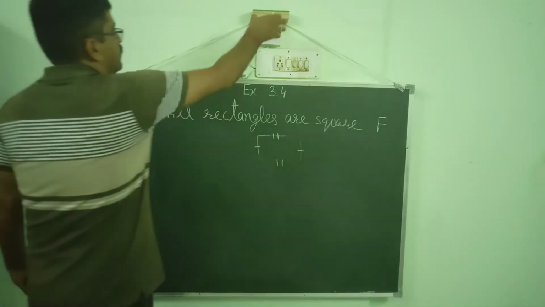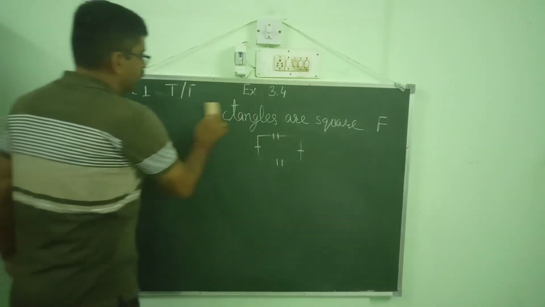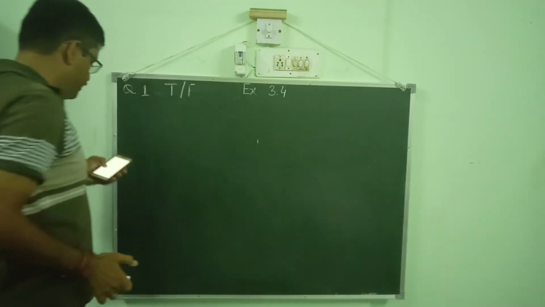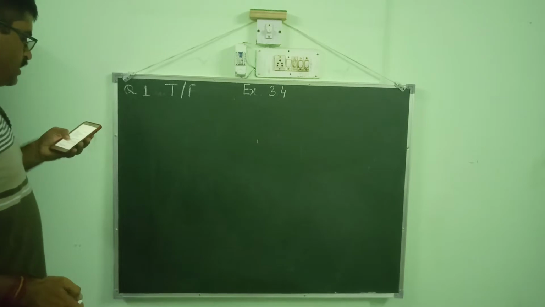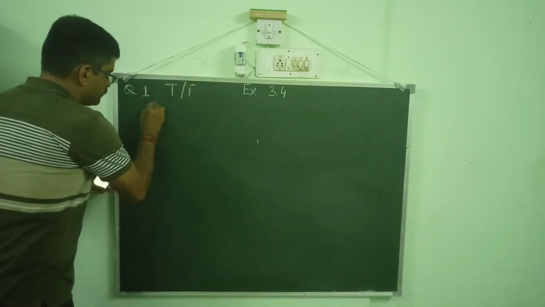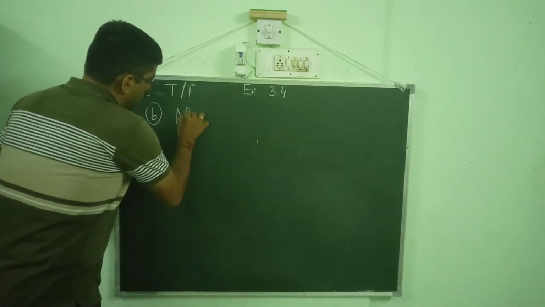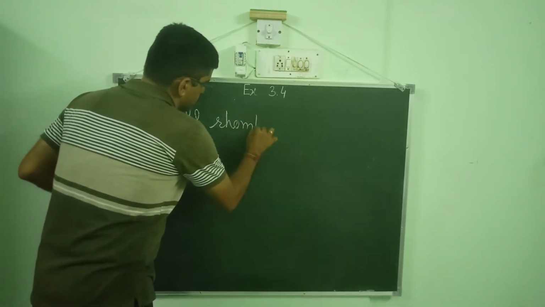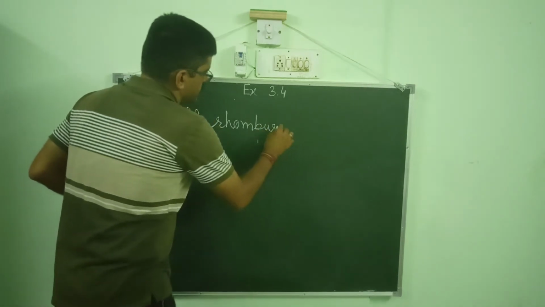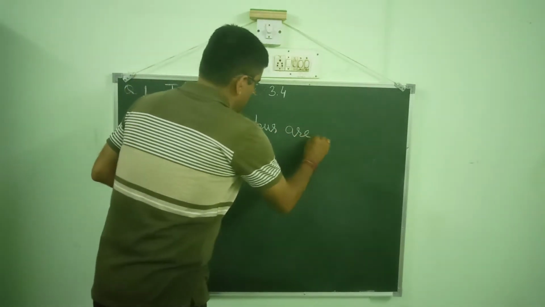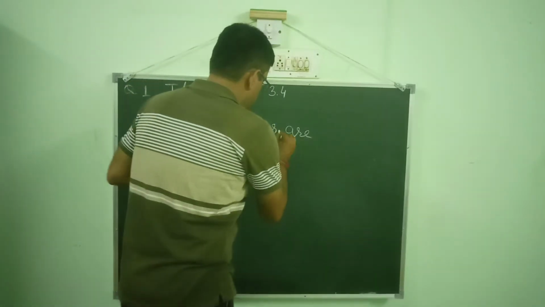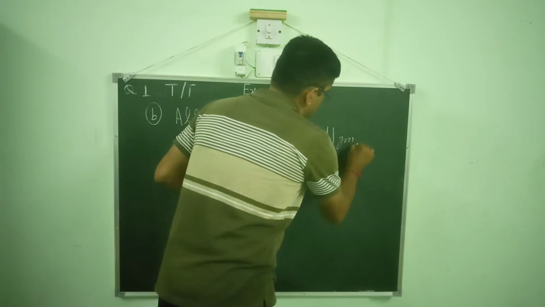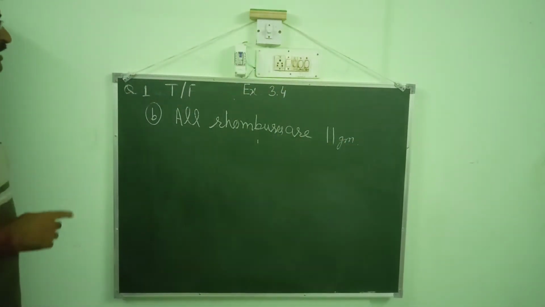Okay, now statement B reads: all rhombuses are parallelograms. Look at the statement.